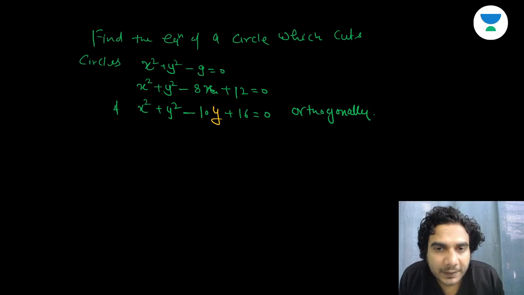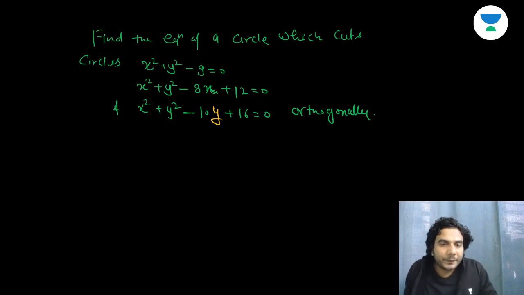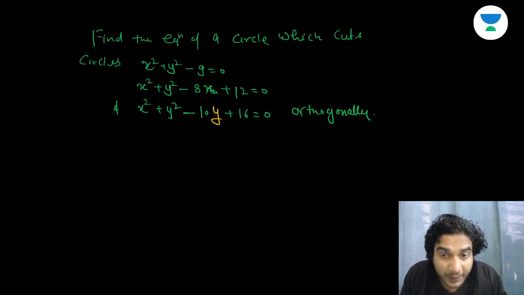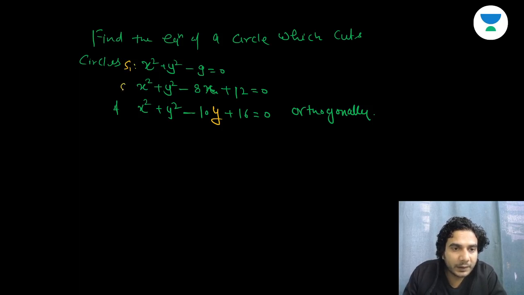So radical center is center of such circle, right? We know that from radical center, if you draw a circle whose radius is equal to length of tangent, then it will cut all three circles orthogonally. So first you should find the radical center, and then you'll find the radius of that circle by finding the length of tangent, and then you can do it, okay? So I've told you the process, so now let's do it. This is say circle S1, this is circle S2, and this is circle S3, alright?